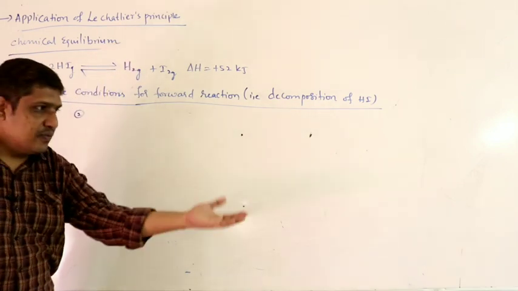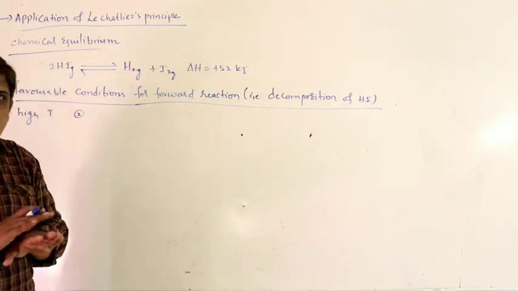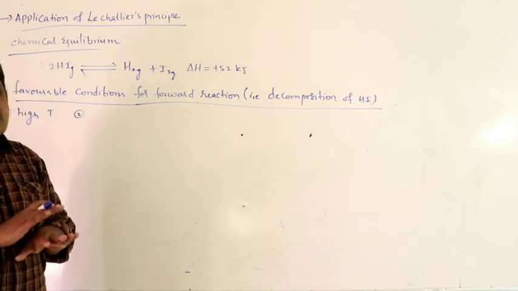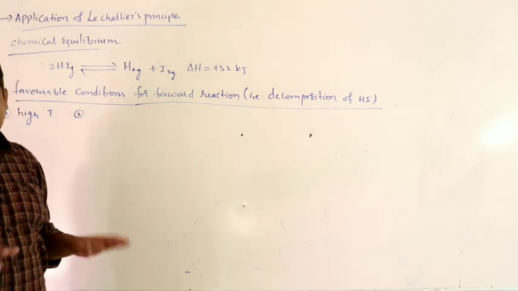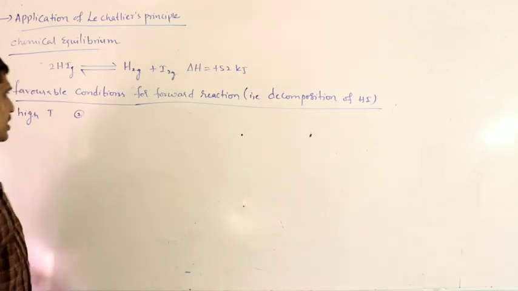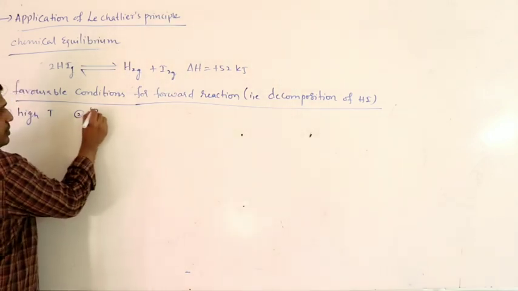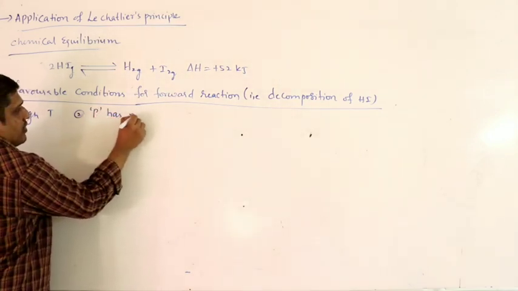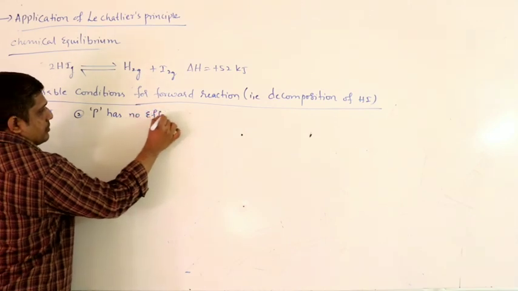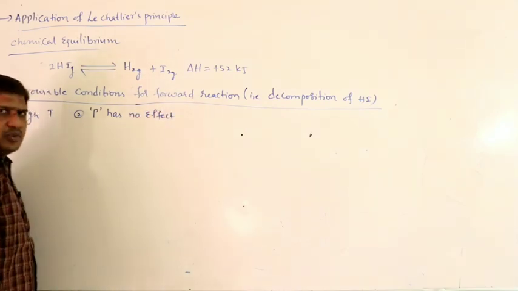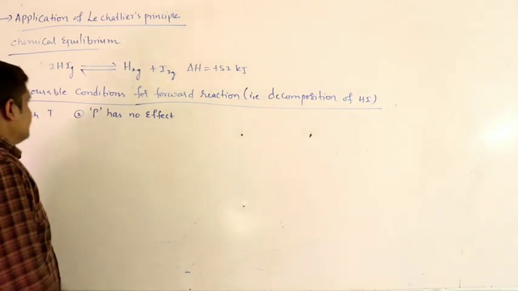So whether it moves in forward or backward, number of moles of gas remains same, therefore the pressure of system remains constant. Hence the pressure has no effect on equilibrium because the number of moles of gas do not change.